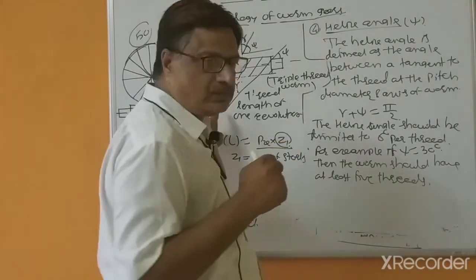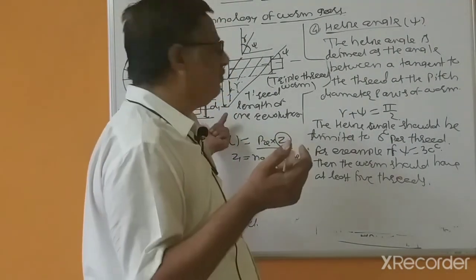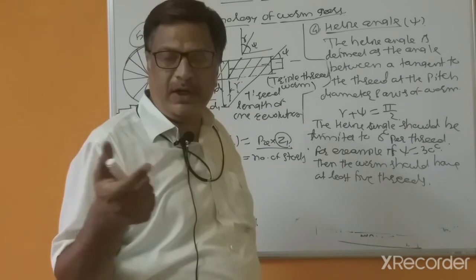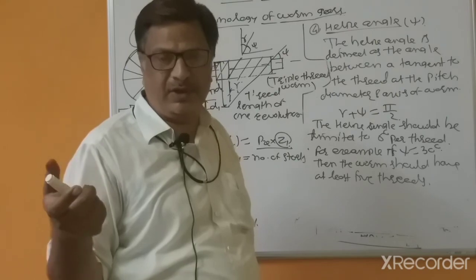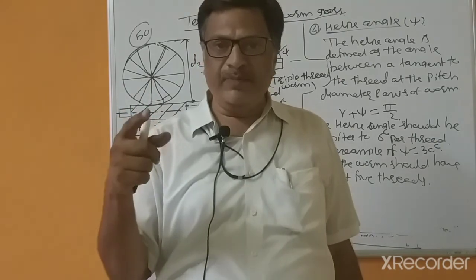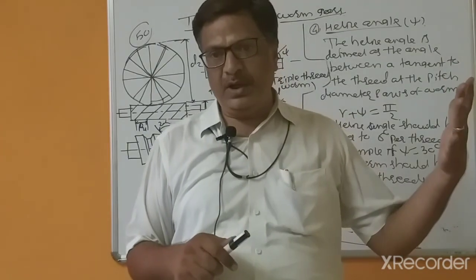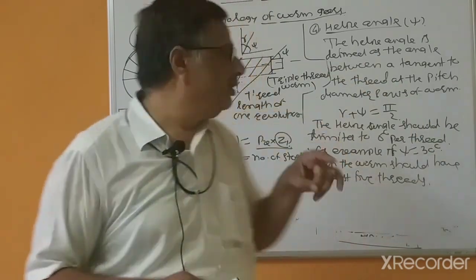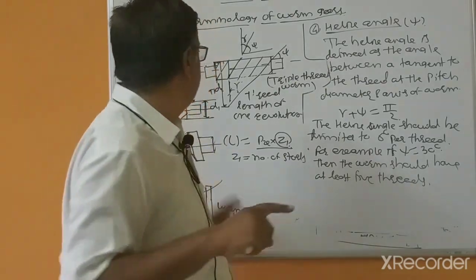Suppose this is 1440 RPM of the worm shaft, because the motor is directly coupled with the worm shaft. So the rotation of the worm wheel, 1440 divided by 50, is near about 60 revolutions per minute, because for one rotation of the worm shaft, only one tooth of the worm wheel is advanced.